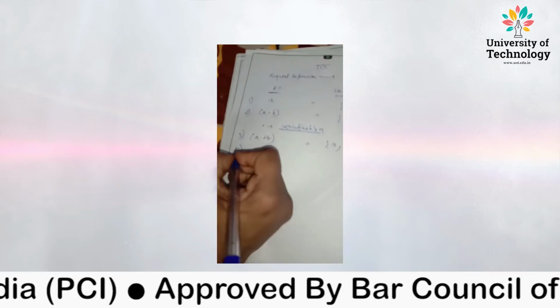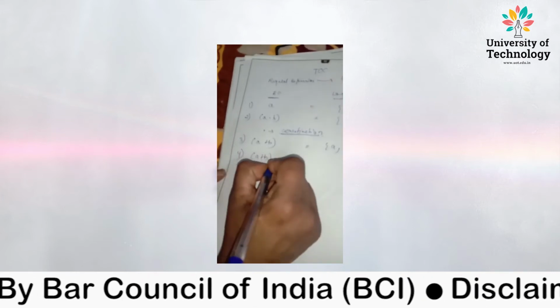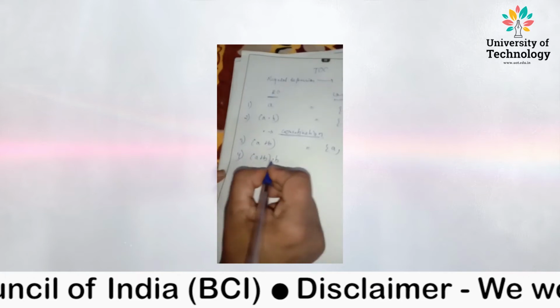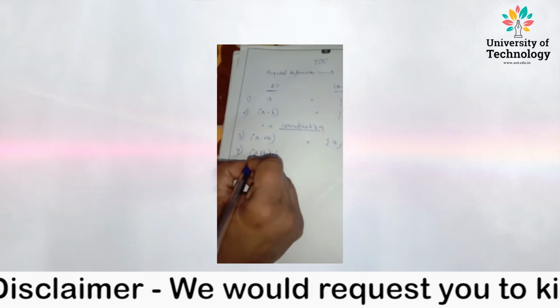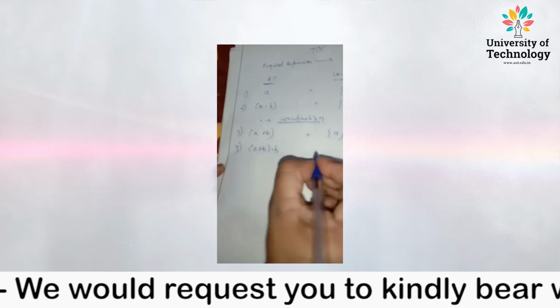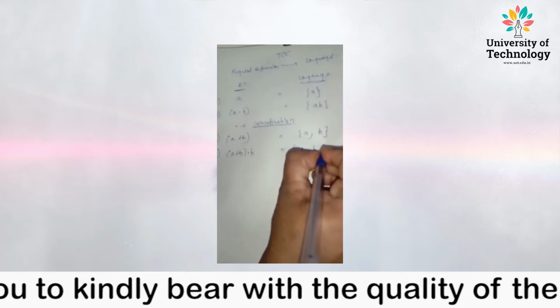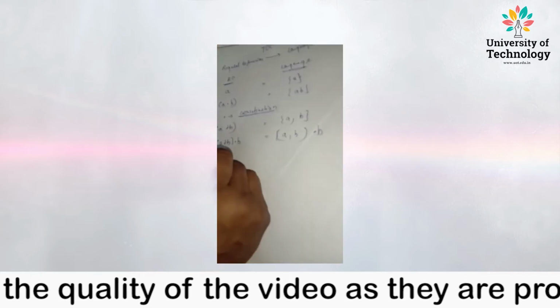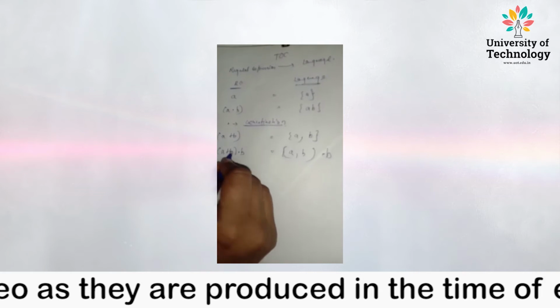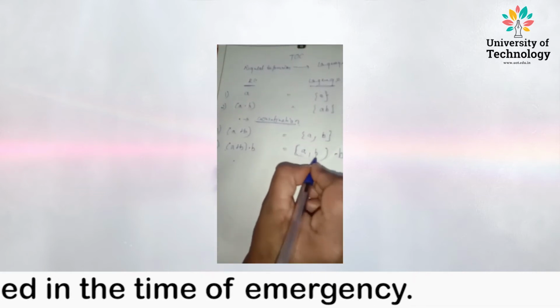Now, let's take one more example. A union B concatenated with B. So A plus B means at least once A should come and at least once B should come. So it's going to be A, B, and then we have to concatenate it with B. You know, dot means concatenation.